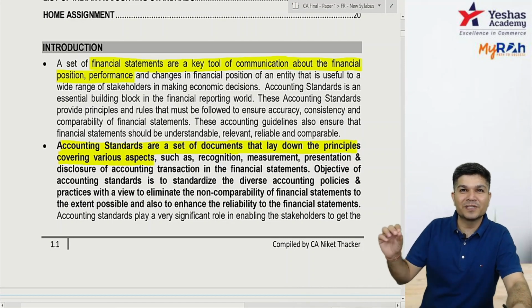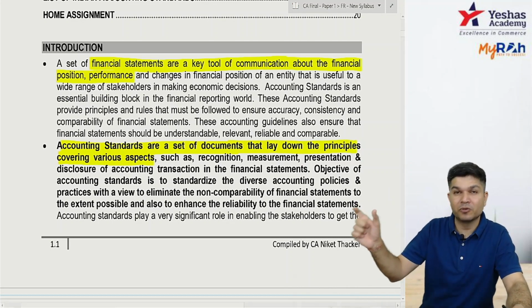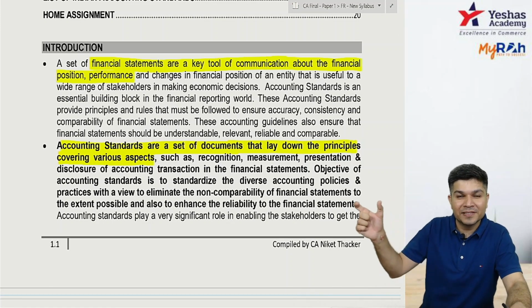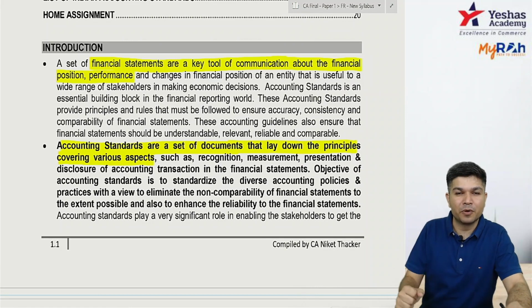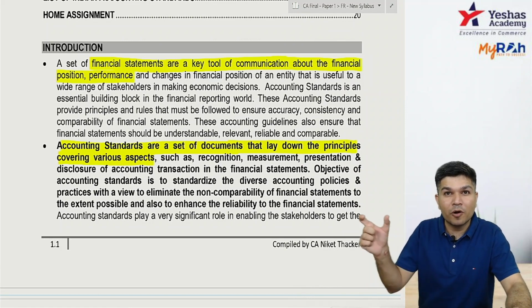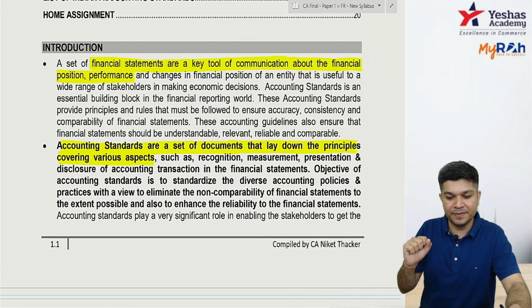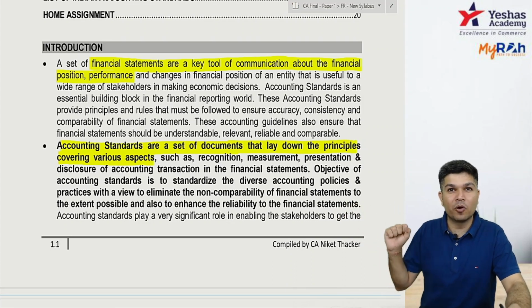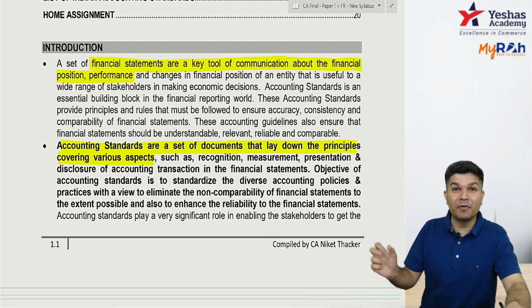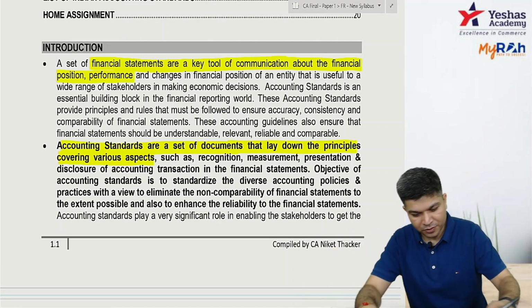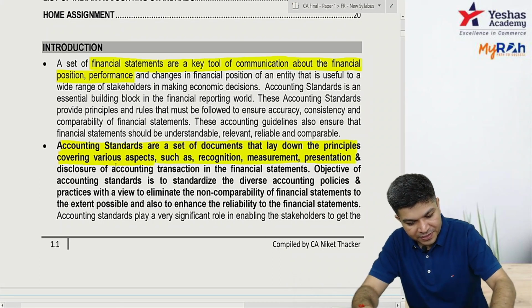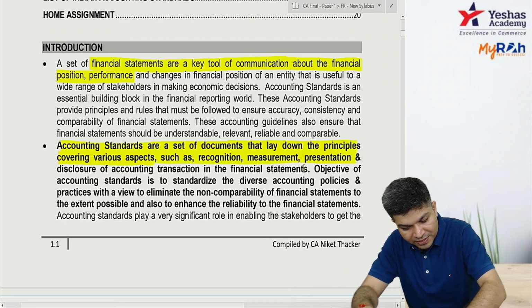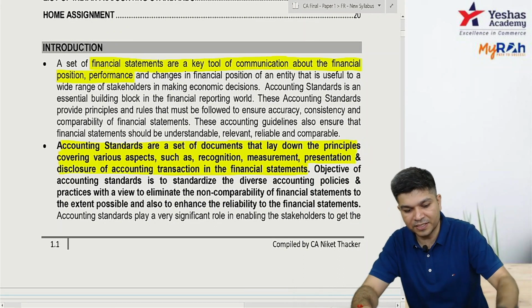So any accounting standard you open up, it will provide about the recognition, when this transaction should be recorded. Suppose, property, plant and equipment. So when to record a PPE, AS 10 will say. What value to record a PPE at, AS 10 will say. How the presentation and disclosure related to PPE will be, again AS 10 will say. So it talks about recognition, measurement, presentation, disclosure of the transaction in financial statements.